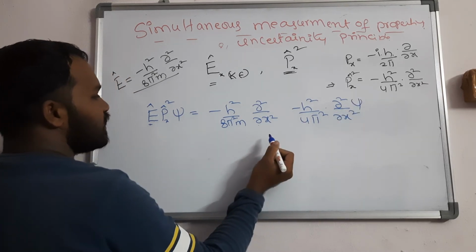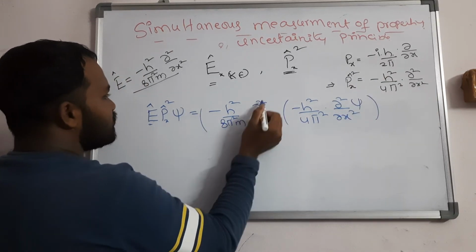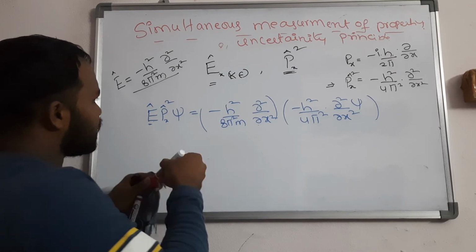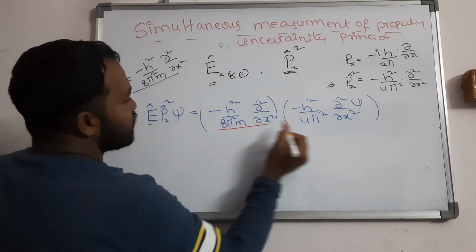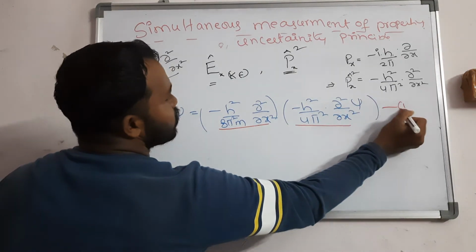After differentiation psi is only there, so this is multiplication. If you observe clearly, this is the energy value, this is the px square value, and psi is as it is. This is equation number 1.